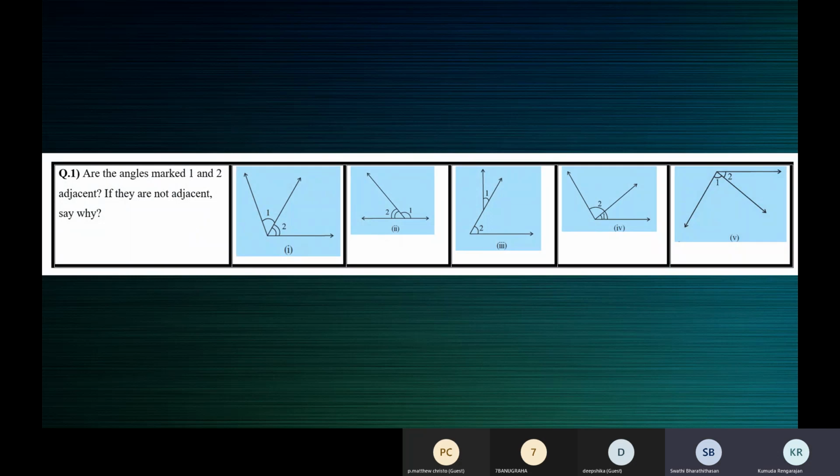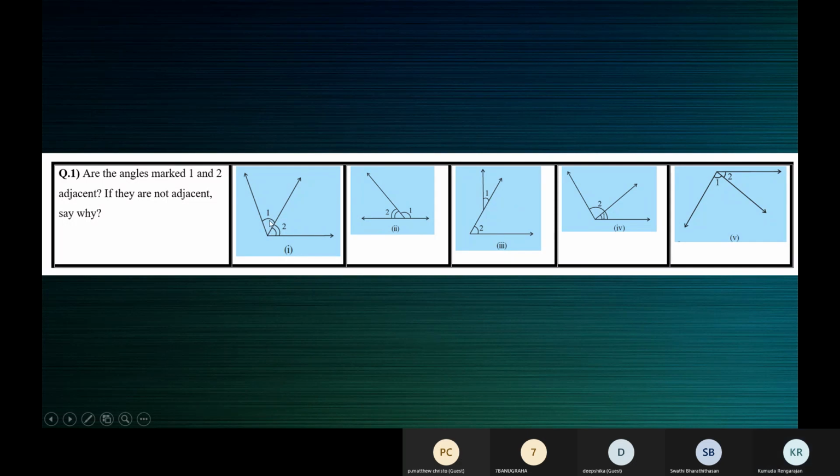Correct. So if all these three conditions are satisfied, then the two angles are called adjacent angles. It's only two angles, children. Two angles are called adjacent angles if they have a common vertex, they have a common arm, and their non-common arms lie on either side of the common arm. So let's use these figures to understand where the two angles represent adjacent angles and where they don't represent adjacent angles.